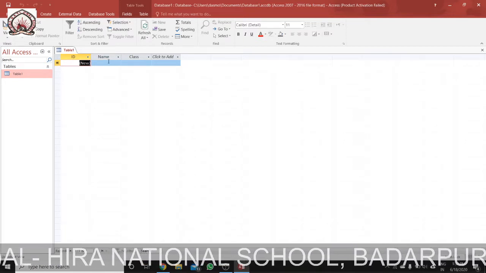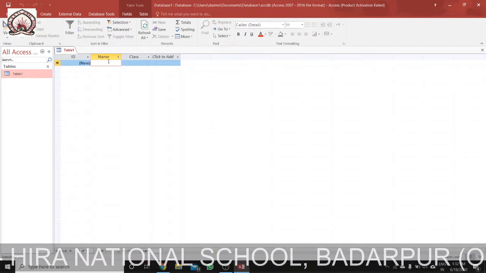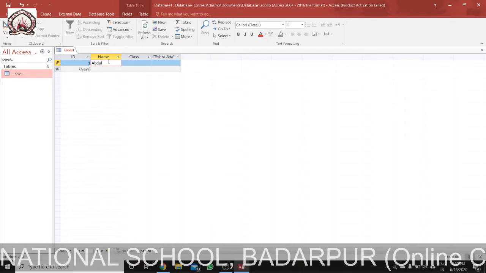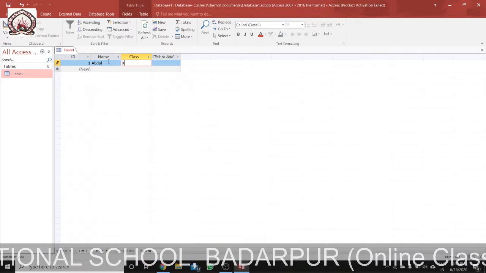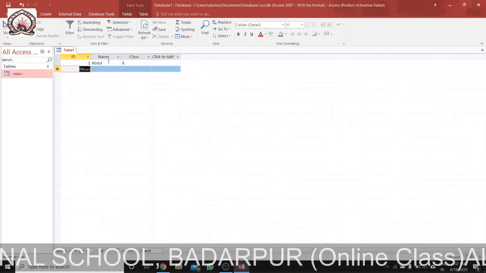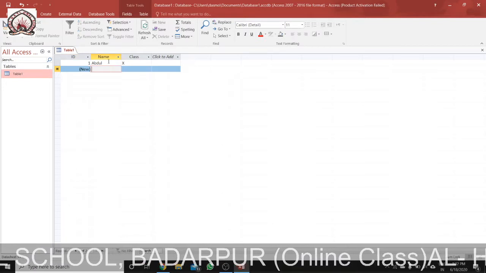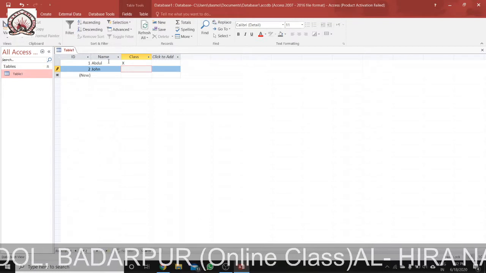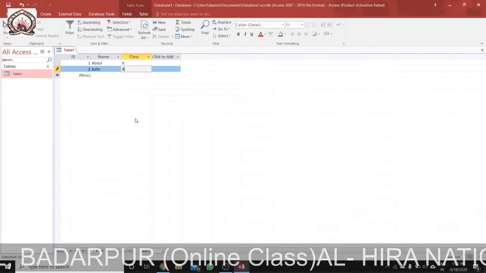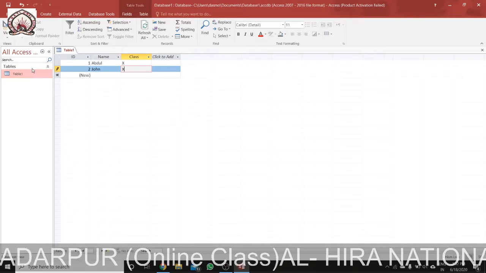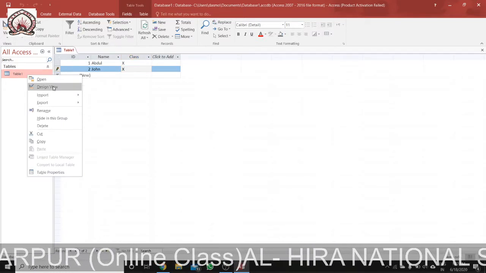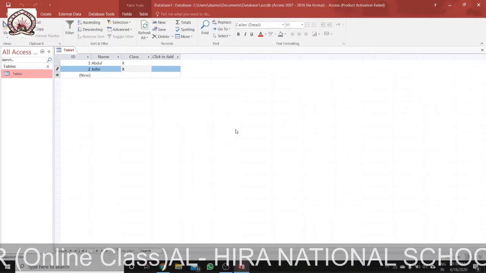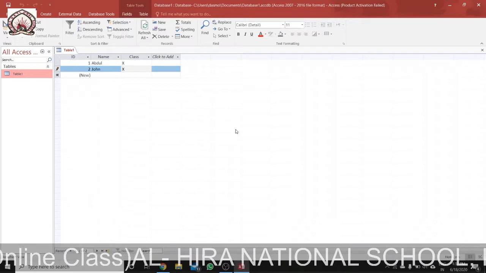Click tab, name is, say, John Abdul, then class 10, and then number 2 is John, and class 10. Like this we can enter data. If you double click it, this table will come. Suppose we want to modify the table, we right click it and go to design view. So this is the way we can save a database.